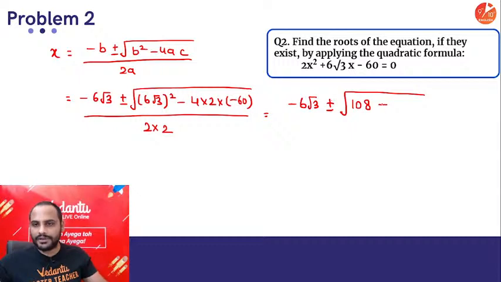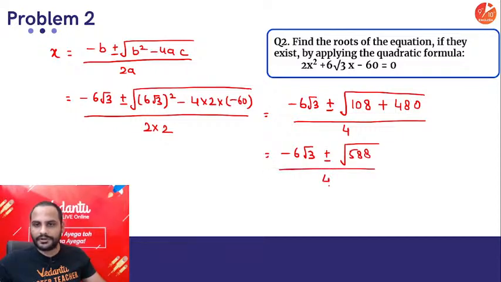Minus into minus becomes positive, 4 2s are 8, 8 6s are 48, so 480, divided by 2 into 2, which is 4. So what you are getting? You are getting minus 6 root 3 plus minus square root of